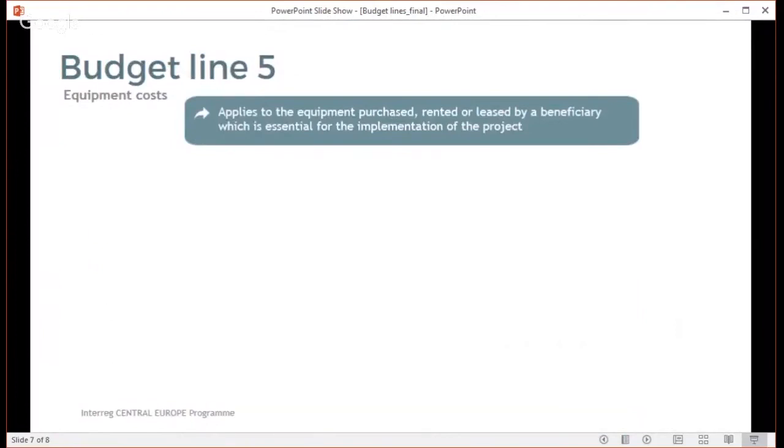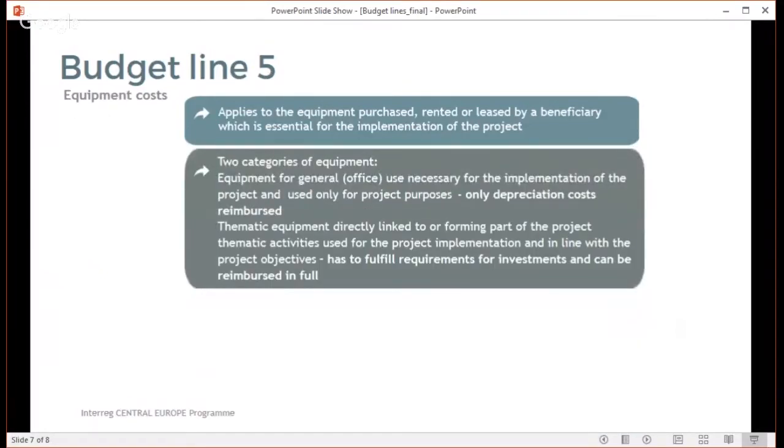Budget line 5 covers the costs of equipment purchased, rented, or leased by the project partner, which is essential for successful implementation of the project. According to the program rules, two categories of equipment have been foreseen for the purposes of project implementation. The first category is the equipment for general office use, like computers, office furniture, and other similar items that are needed for project implementation and are not already included in the cost categories eligible under budget line 2. For this category of equipment, only depreciation costs are eligible for reimbursement.